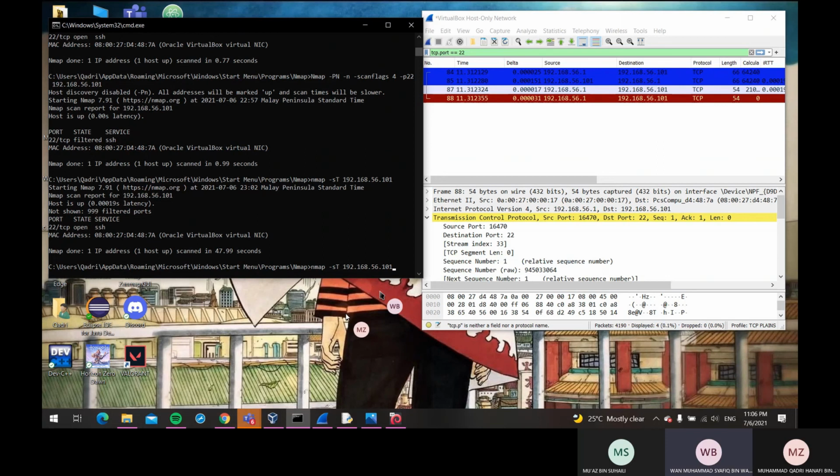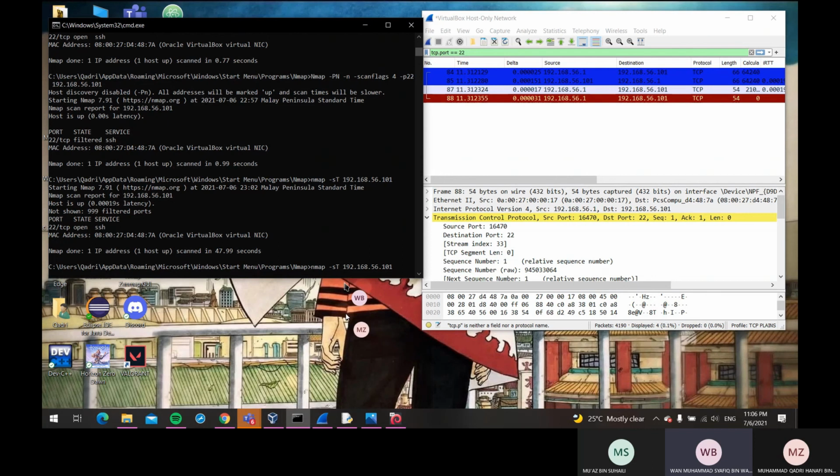So now we will do the next option, which is TCP connect scan. Basically, it attempts to establish a full connection to the target host. First, we write the command, nmap -sT, and the target IP address, which is 192.168.56.101.